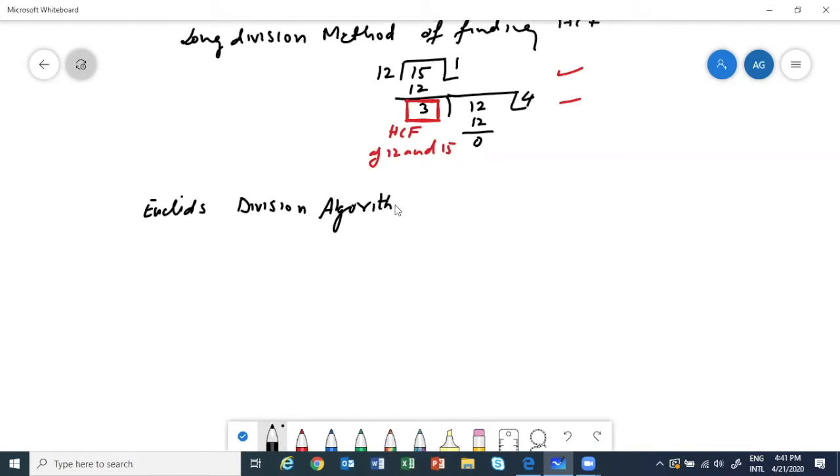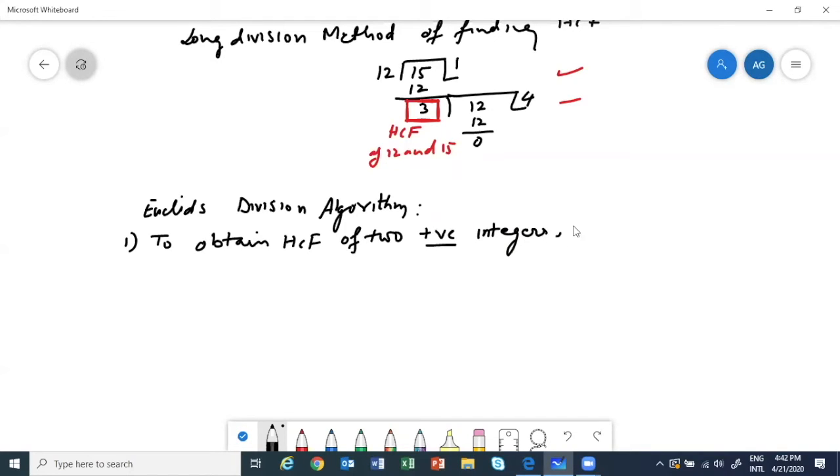It says that to obtain the HCF of two positive integers, I'm writing like this, positive integers.